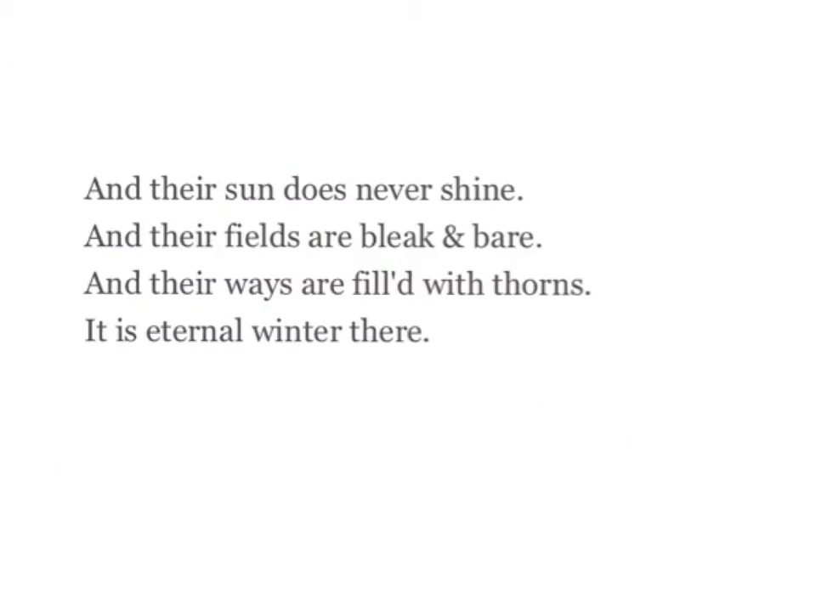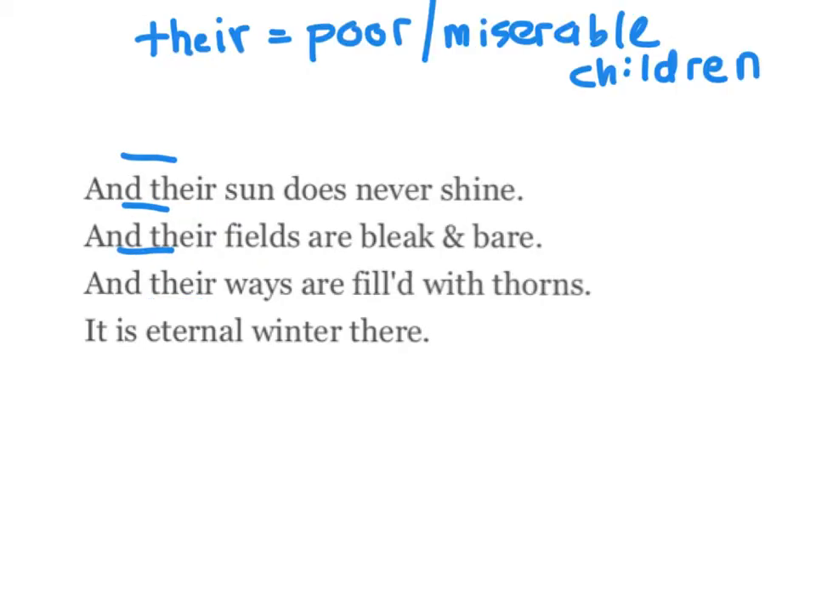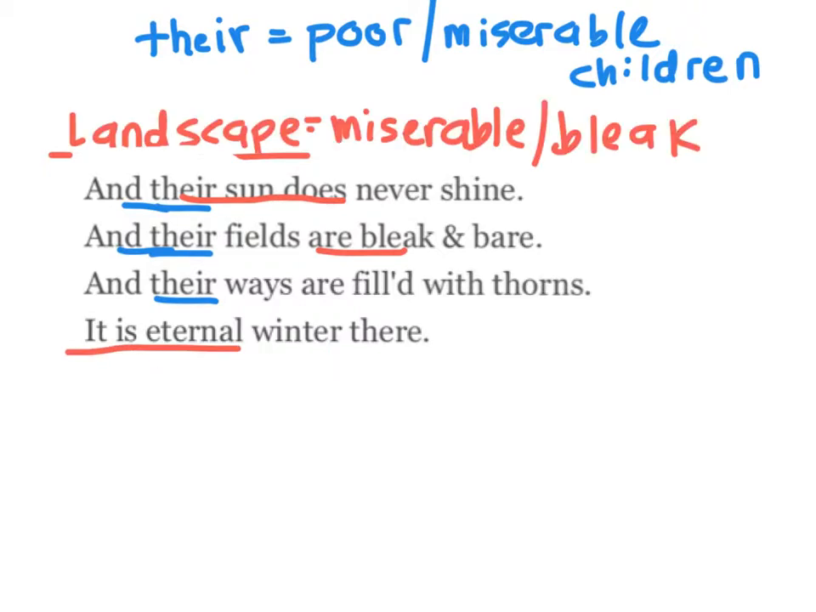So now we're going to pick out some of the significant and important stuff. A lot of times in poetry, when you see repetition, it is very important, as it is here. And the word there refers to the children that we talked about earlier. And so these first 3 lines are describing a type of landscape. So in this landscape, there's a sun that never shines. And there are fields that are bleak and bare. And the ways are filled with thorns. And the final line says that in this landscape, it is eternal winter. So we conclude that this landscape is pretty miserable and bleak.